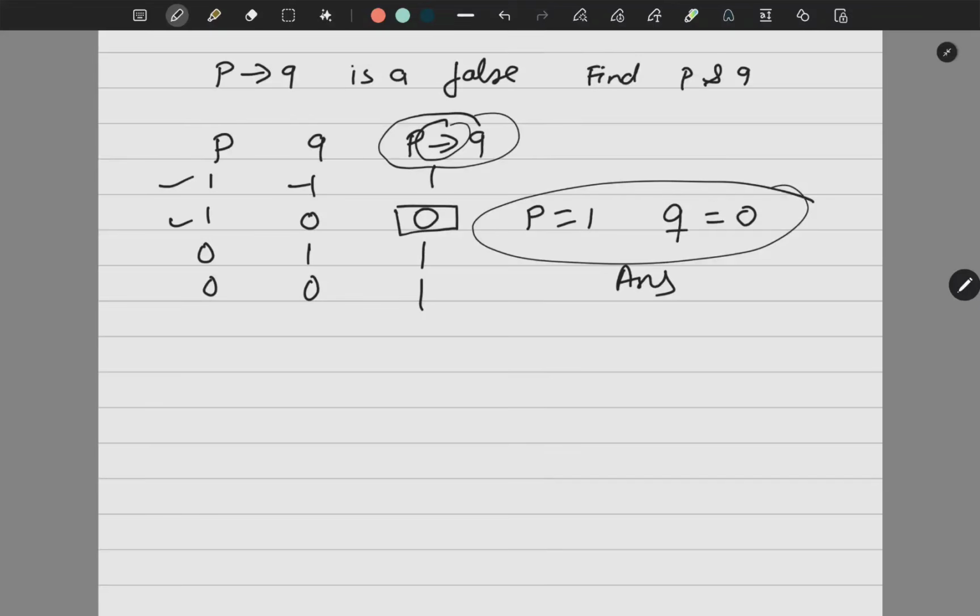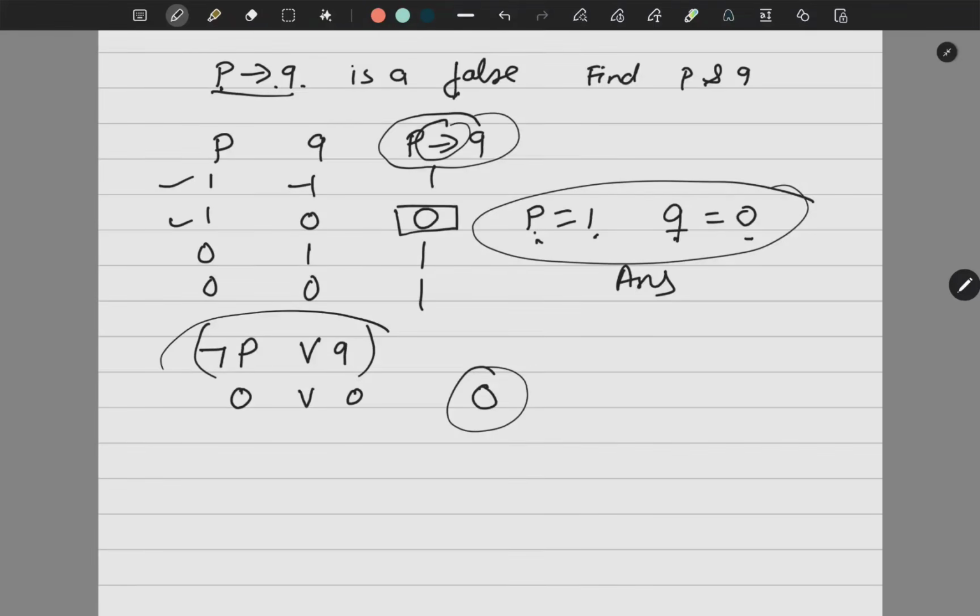Now, how can I frame one more question? P implies Q is false. Find the value of negation P or Q. How will I do this question? The moment I say P implies Q is false, it means P is 1 and Q is 0. Now, if P is 1, negation of P is what? 0. And this is OR. Q is also 0. So I'll get 0. So the value of this is 0.